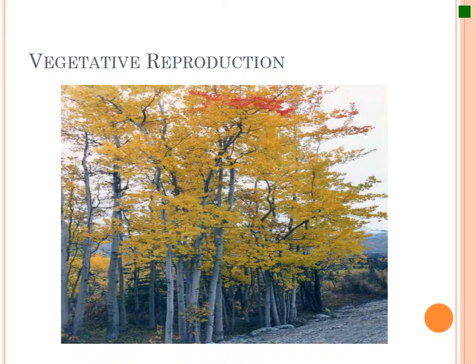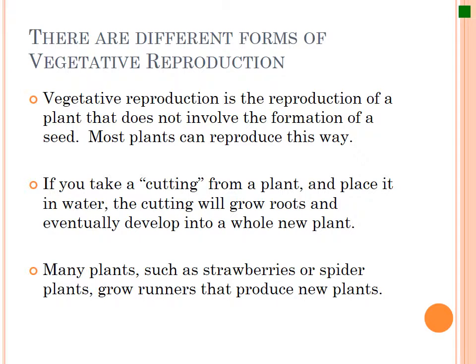For example, I'm not really sure how to say this, but I'm going to say it's the Soleus plant. That's an O, by the way. It's very hard. The Soleus plant will reproduce by vegetative reproduction. If you take a cutting of it, that will divide eventually into the plant. So there are different forms of vegetative reproduction. And again, here's a good point. It does not involve the formation of seeds, because as soon as you start talking about seeds, you're talking about sexual reproduction, not asexual reproduction.